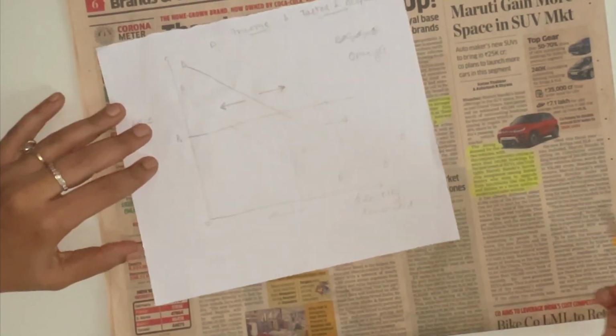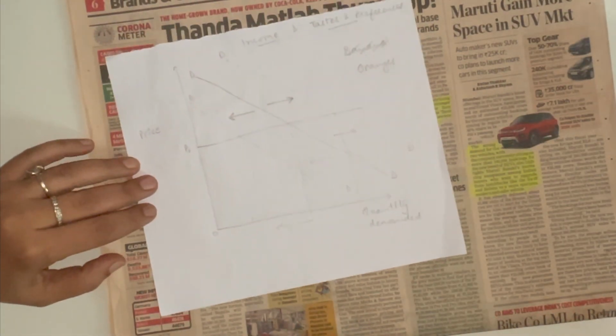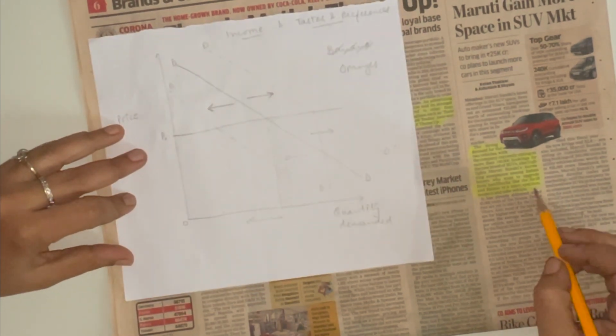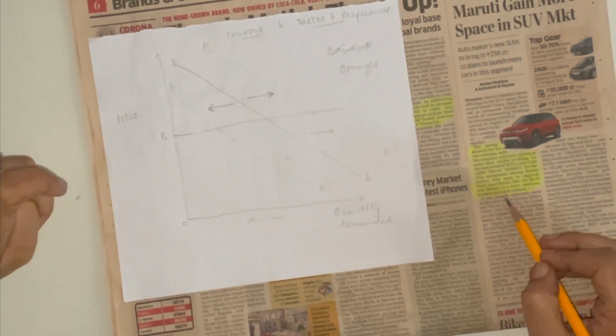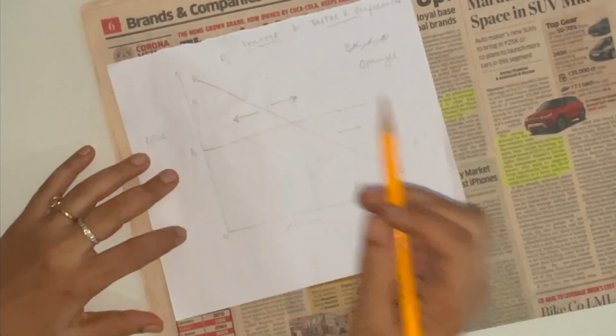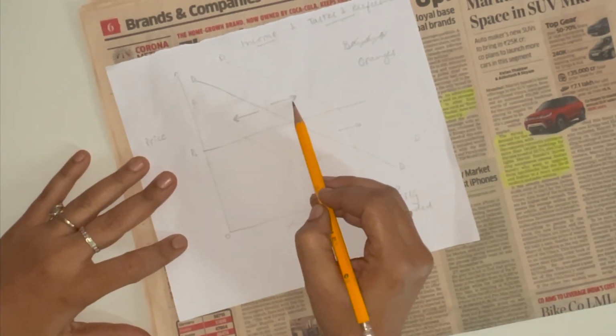So this shows that there is a change in preferences by consumers. Consumers now want more spacious, modern and safer vehicles. With the change in taste and preferences, the demand for SUV vehicles has gone up.